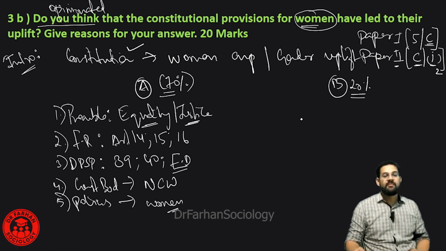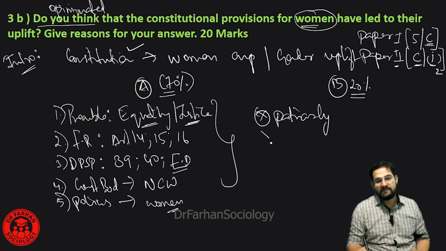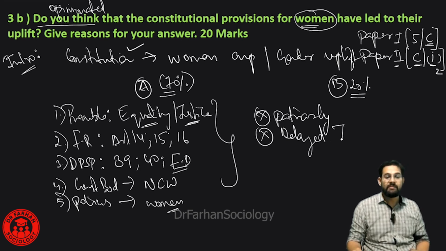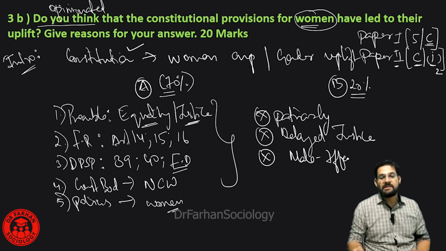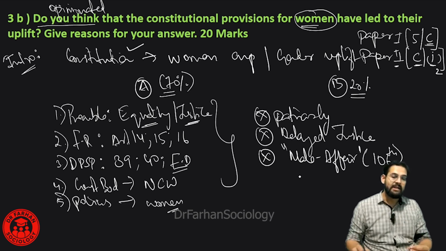On the other hand, we are also going to say that even though these benefits are present, there is still a larger level of patriarchy in society. There is a large level of delayed justice, especially in cases of molestation and rape of women. If we see, Parliament is largely considered a male affair. More males are there. It means that with the 106th Amendment that we are talking about, that kind of representation of women is largely absent.